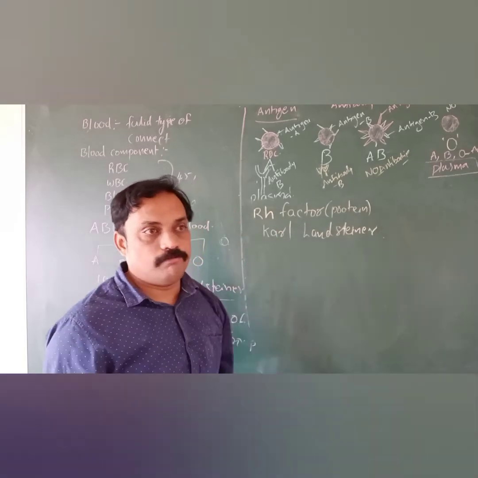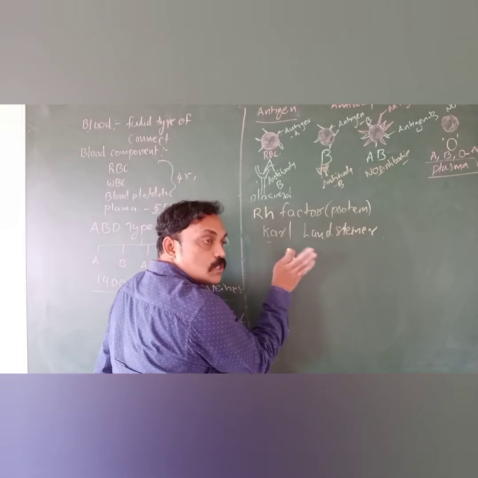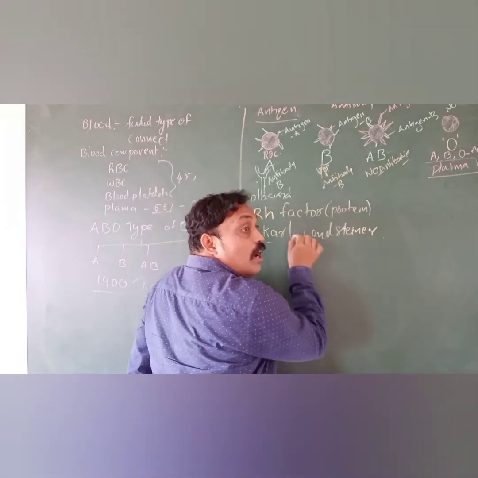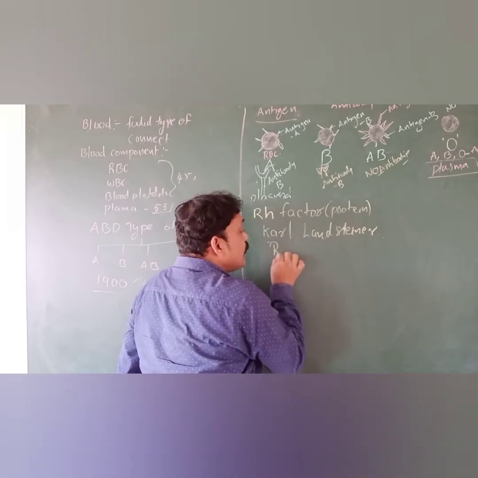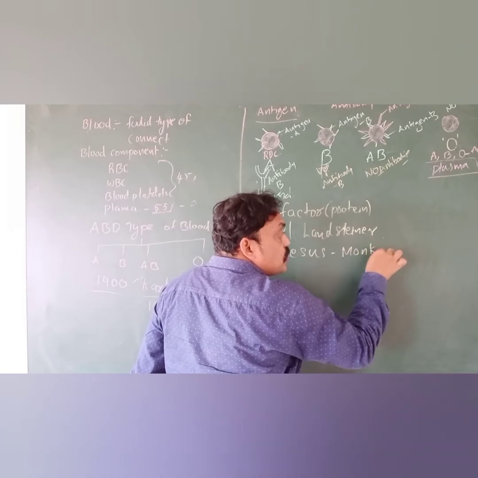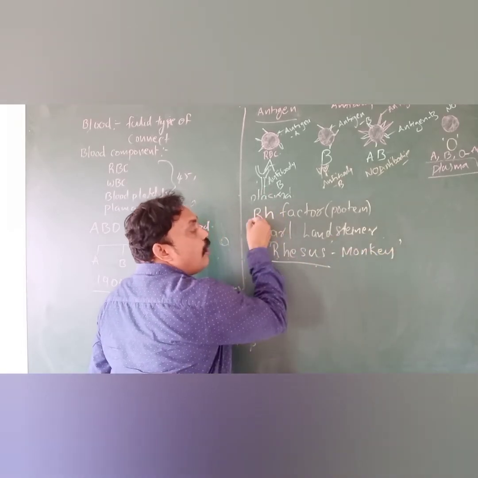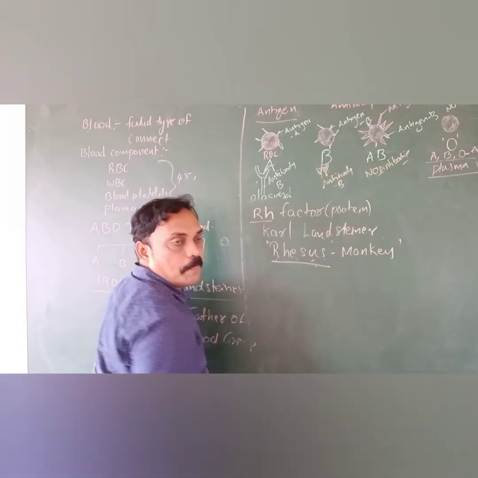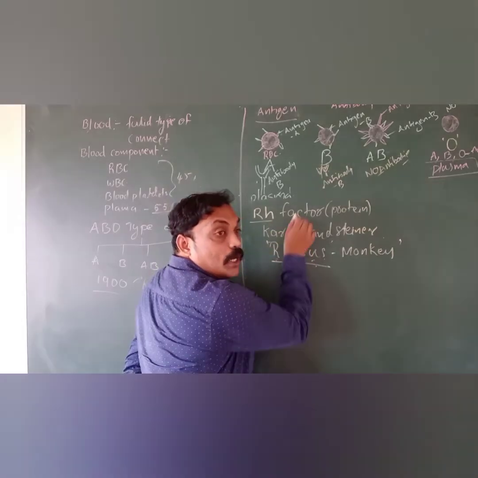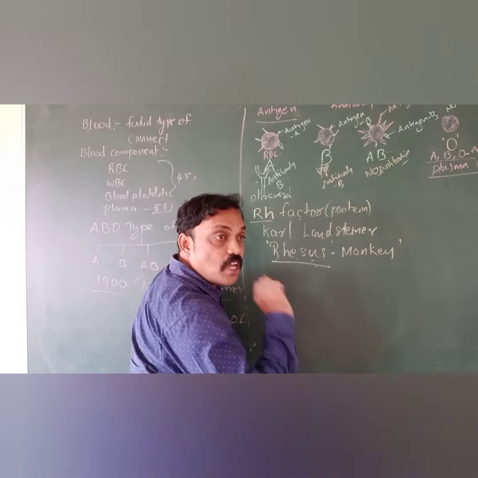That scientist, the father of blood groups, observed it. Where did he observe it? In the Rhesus monkey. He observed the RH factor first in the monkey, and the monkey's name is Rhesus, so the name RH was taken from the Rhesus monkey. What is RH factor? That is a type of protein which is located on the surface of the RBC.